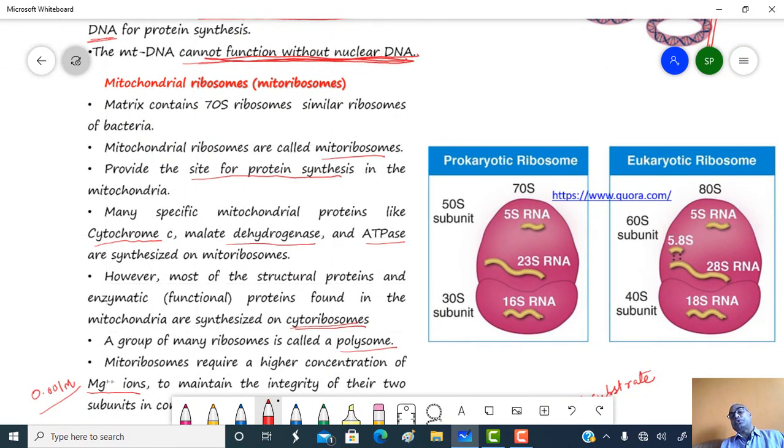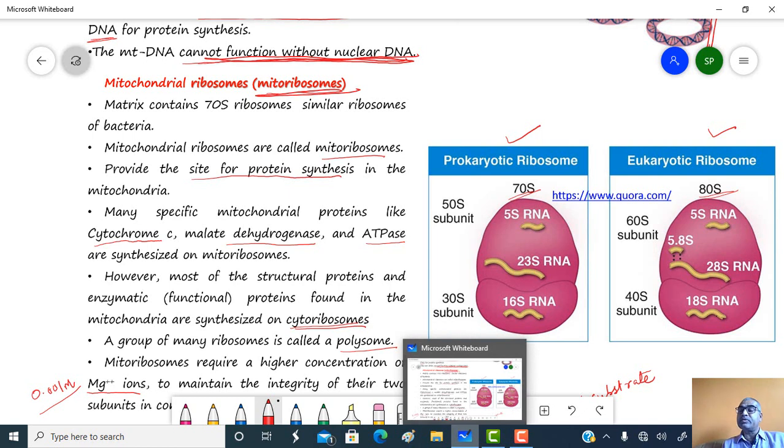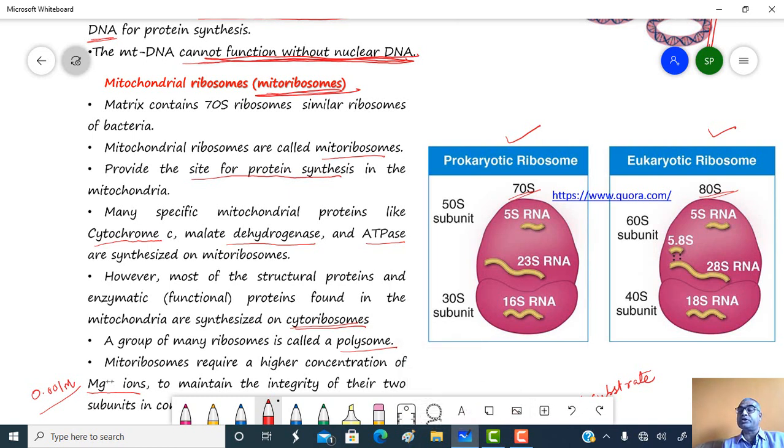Ribosomes present in the mitochondria are called mitochondrial ribosomes or mitoribosomes. This is a eukaryotic ribosome, the 80S type, and this one is a prokaryotic ribosome, the 70S type. 80S ribosomes are formed by two subunits, 60S and 40S, while the 50S and 30S subunits form the 70S type of ribosome. The matrix of the mitochondria contains 70S type ribosomes, similar to the bacterial ribosome.